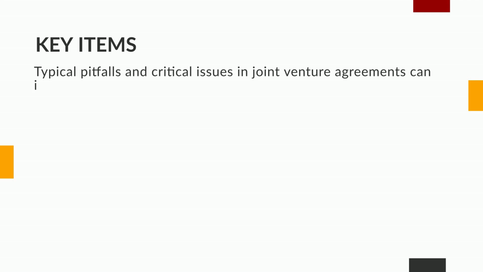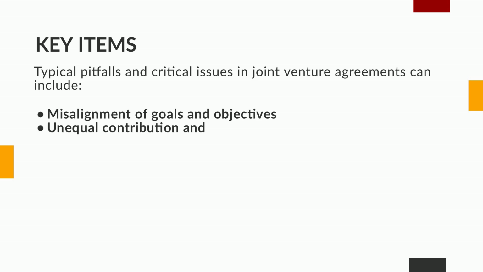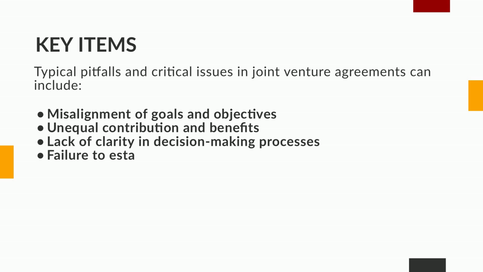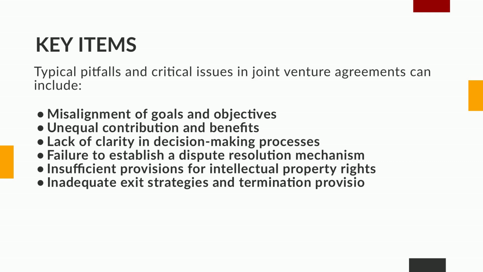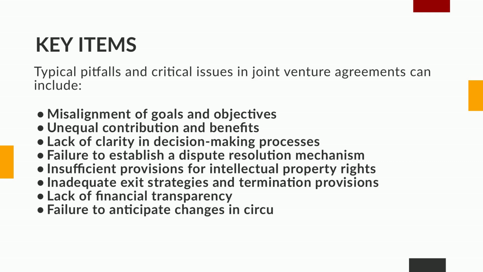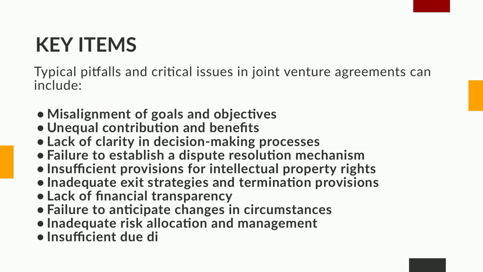Key items. Typical pitfalls and critical issues in joint venture agreements can include misalignment of goals and objectives, unequal contribution and benefits, lack of clarity in decision-making processes, failure to establish a dispute resolution mechanism, insufficient provisions for intellectual property rights, inadequate exit strategies and termination provisions, lack of financial transparency, failure to anticipate changes in circumstances, inadequate risk allocation and management, insufficient due diligence and research.